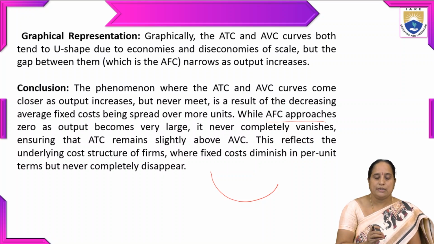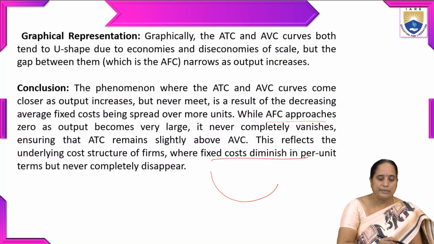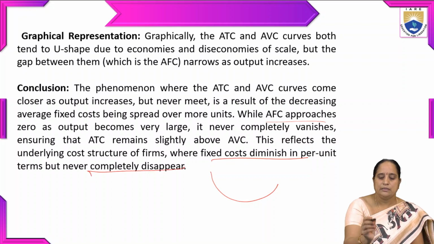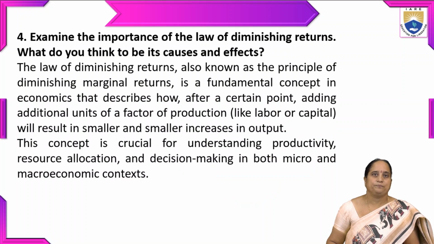So this reflects the underlying cost structure of firms where fixed cost diminishes in per unit terms but never completely disappears. So it seems like it is reaching zero, but it never reaches zero.